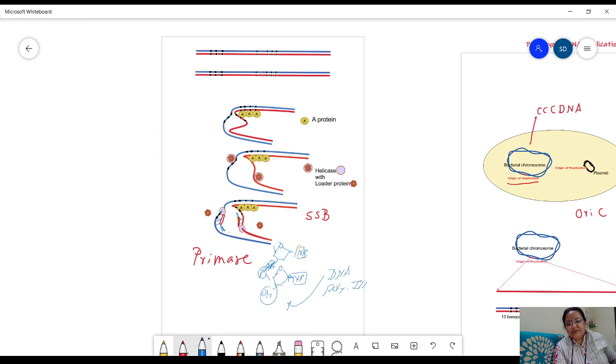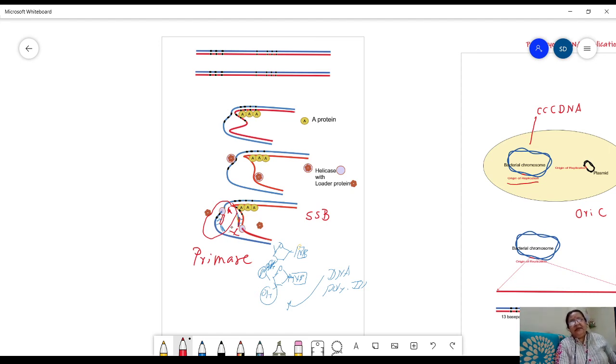Let me use a red colored pencil again, the color is effective. So this is a Y structure, this is another Y structure, and these are the replication forks. So the replication fork, template strand, helicase enzyme, primase enzyme, RNA primer, and single stranded binding proteins, the whole thing is called the primosome.